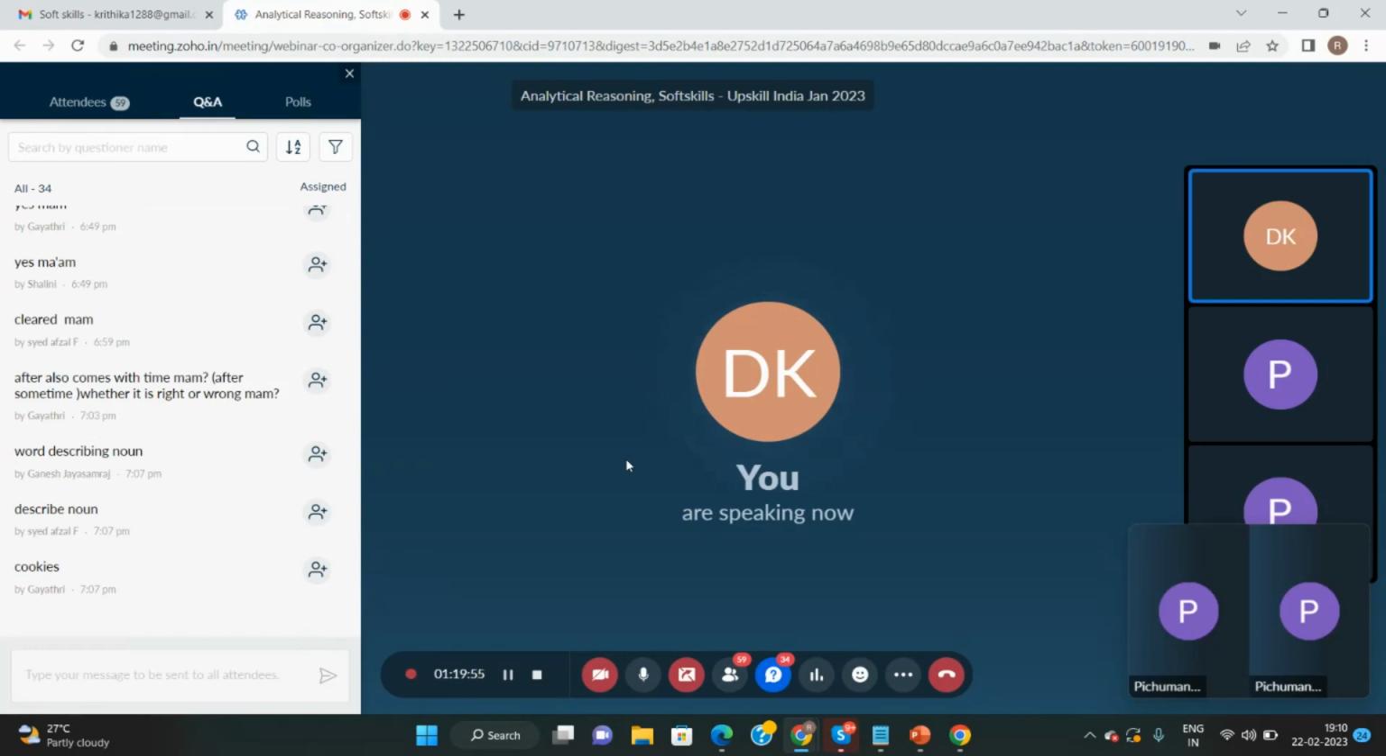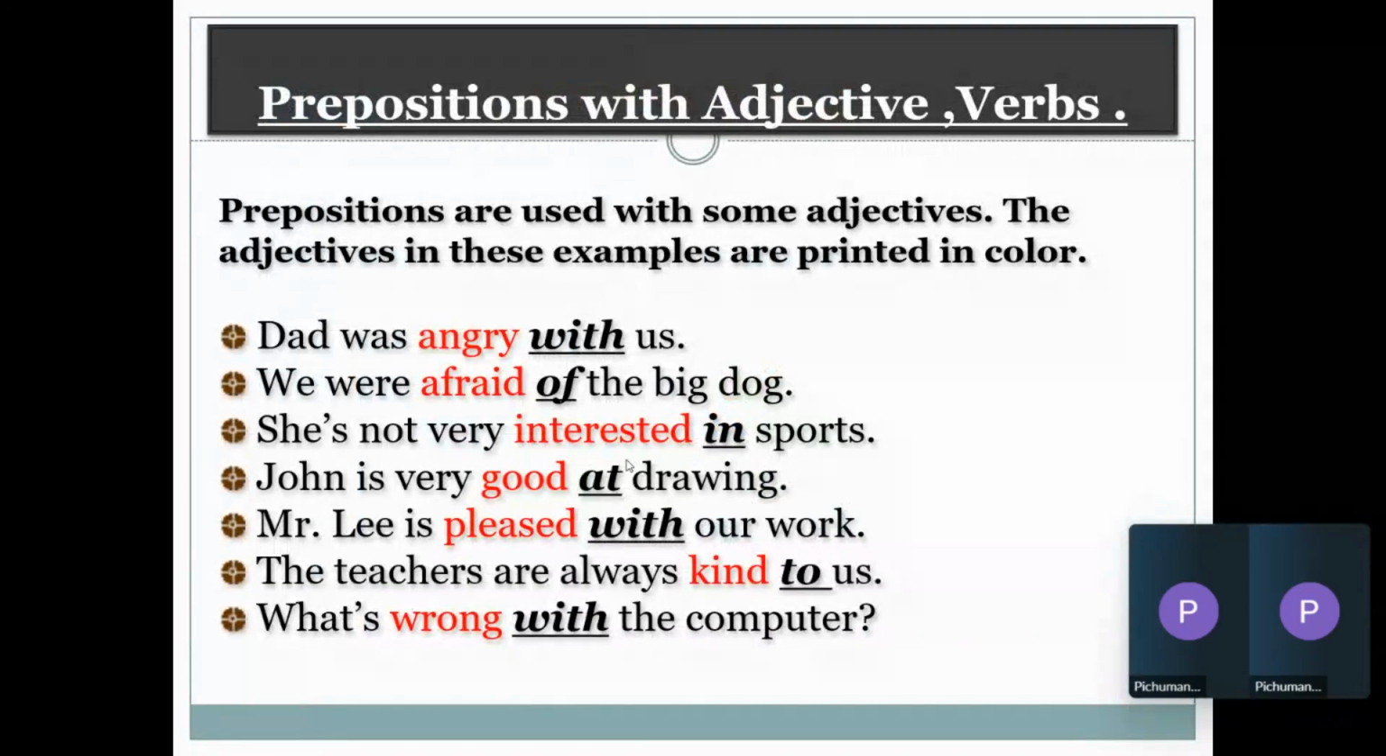So prepositions can be used with adjectives as well. When we say adjectives, we say things like, I am angry with you. I was afraid of the dog. John is very good at drawing. Mr. Lee is pleased with our work. So whenever you see certain supporting words with adjectives, it can be a preposition. Usually with or of.